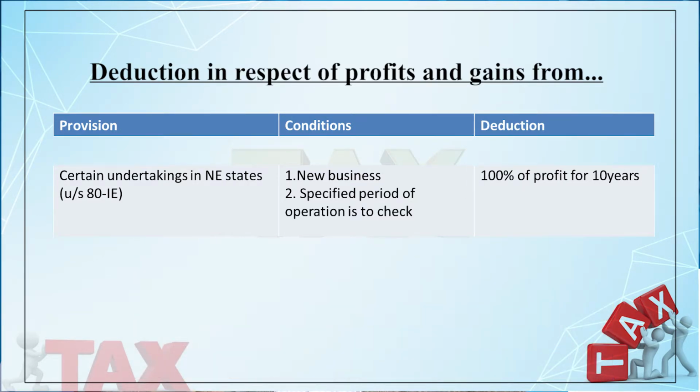So this is section 80IE. This means for the business who are engaged in biotechnology, hotel business, that is 3-star hotel business, nursing home, old age home, or maintenance of vocational training institute.